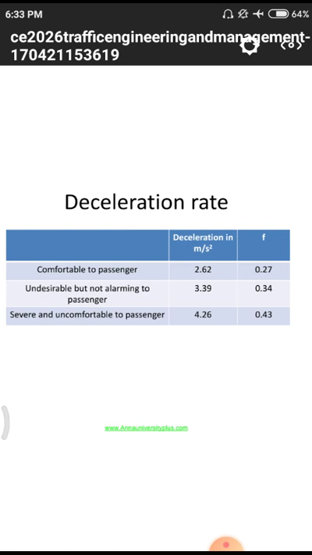And next one we are having a 4.26 deceleration rate. It is severe and uncomfortable to the passenger. That means uncomfortable, very severe. Those things will not give proper driving. The driver has to drive a vehicle for a long period of time, so he has to take some rest between 2 to 3 hours on his journey, and due to this kind of deceleration he will not travel in a sufficient manner. Why? Because the deceleration is very high, so he will not be able to observe the vehicles coming and going, and he will not have proper sight distance.